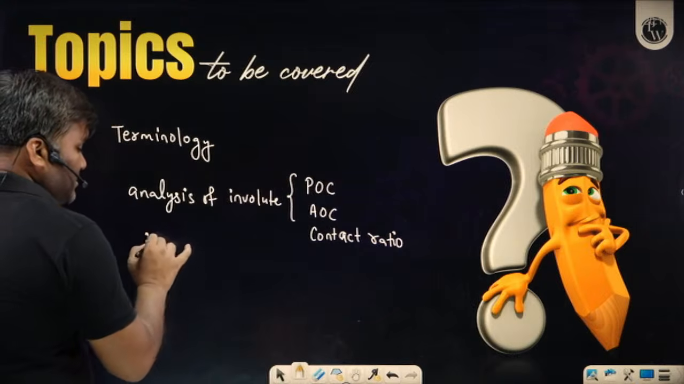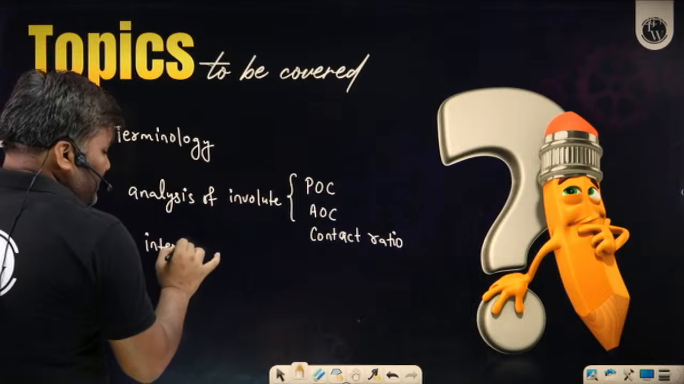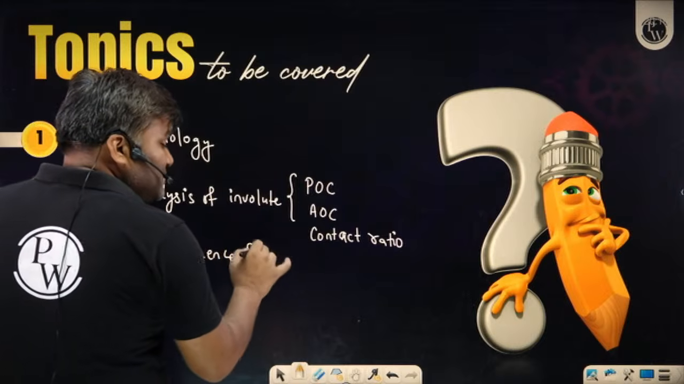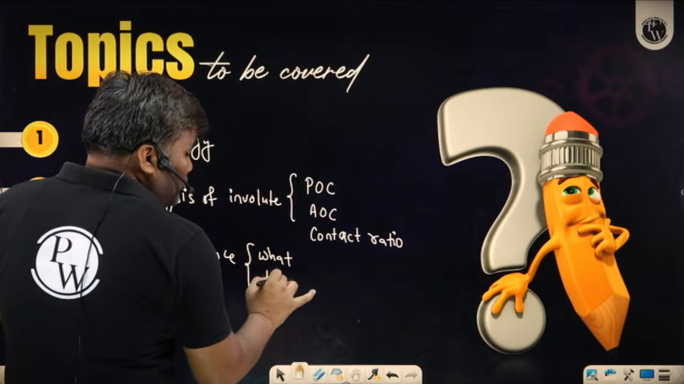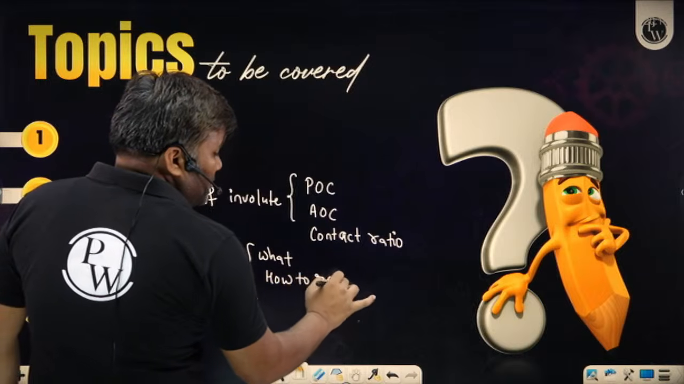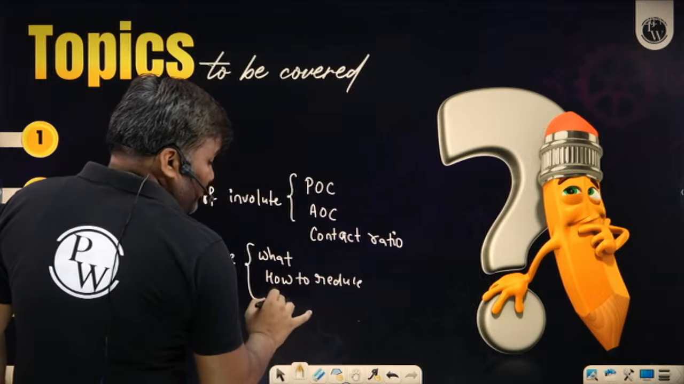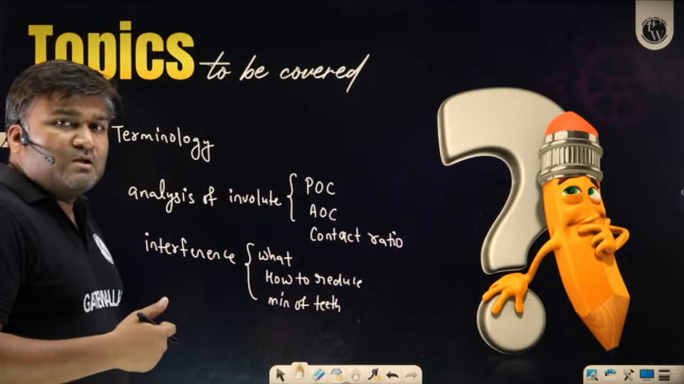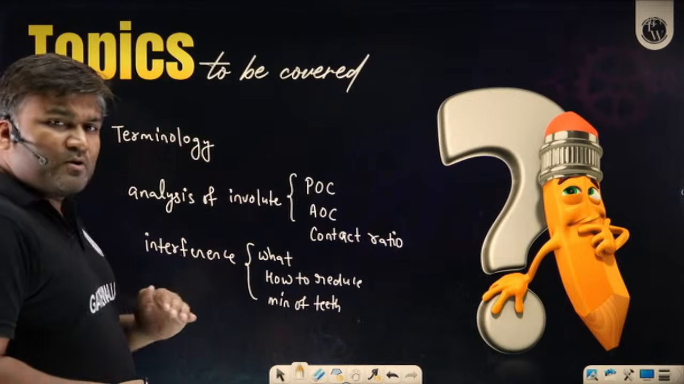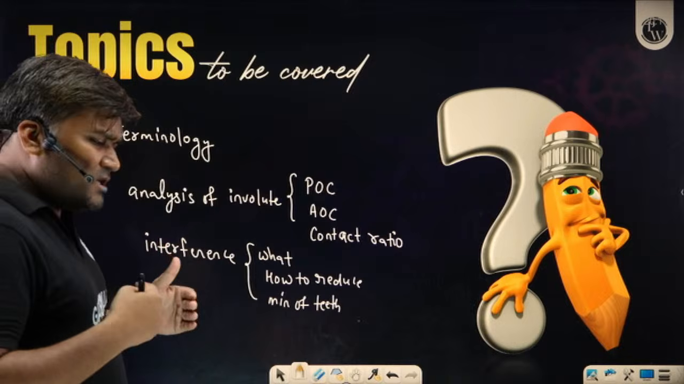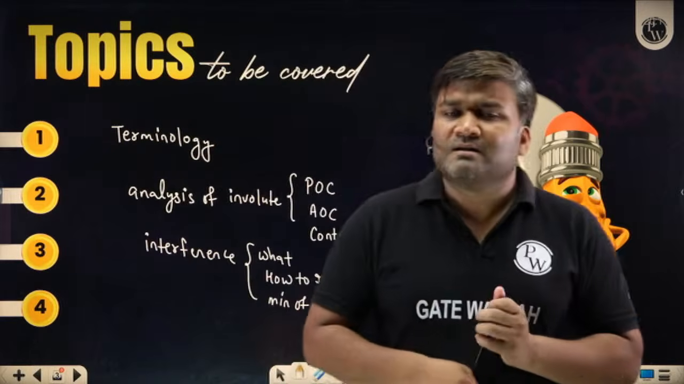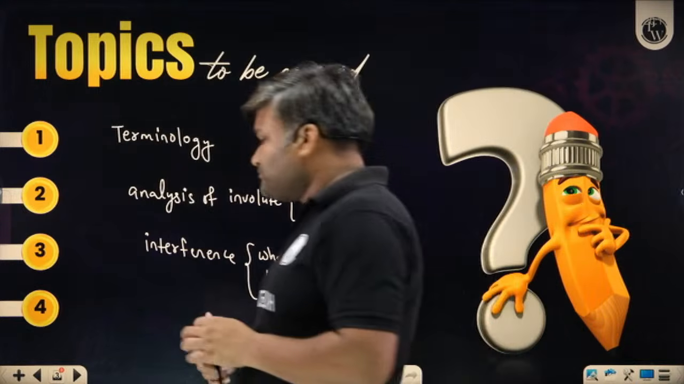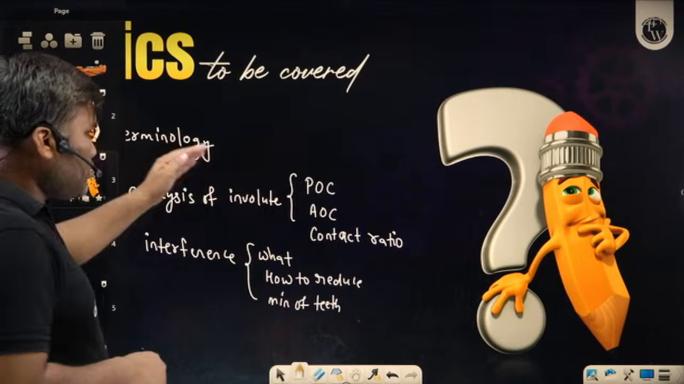And last but not least, interference questions can be asked here also. What is interference? How to reduce this? Number of teeth, minimum number of teeth: tell me what is the minimum number of teeth required to avoid interference. So these are the portions where questions can be framed. If you just go through the PYQs, you will find that outside this boundary which I have drawn here, questions are not asked. Let's decode each and everything one by one.